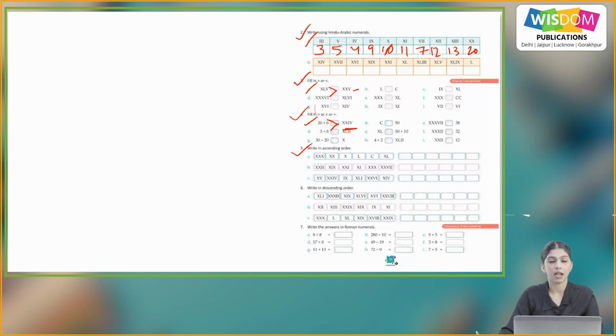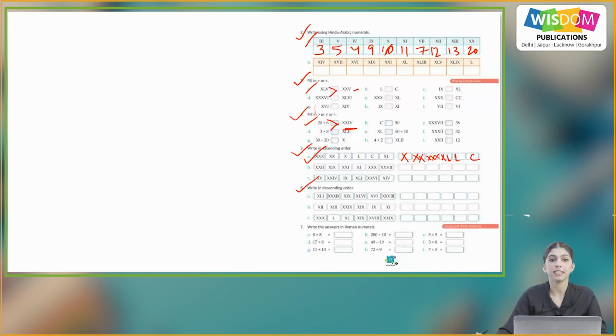Question number 5, write in ascending order. So we have to write these Roman numerals in ascending order. A part, so the ascending order will be X, that is 10, XX, 20, XXX, 30, XL is 40, 50, then 100, that is L and C. So similarly, you will do the rest of the parts on your own.